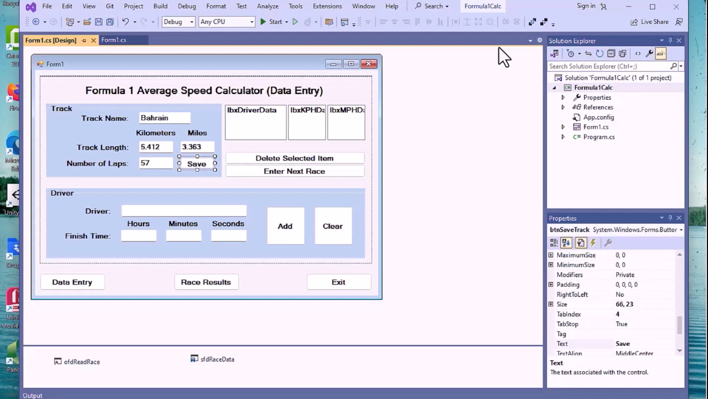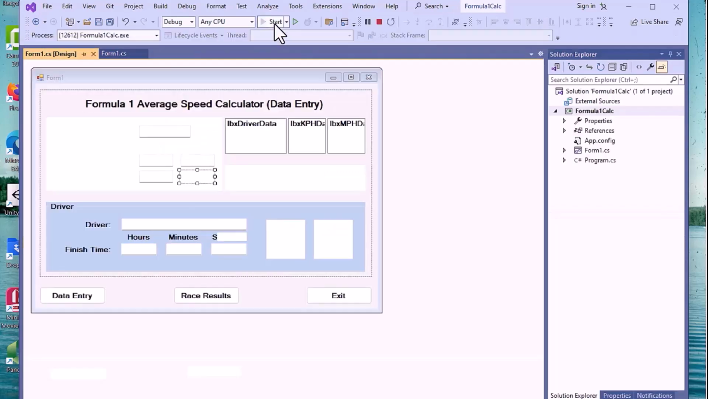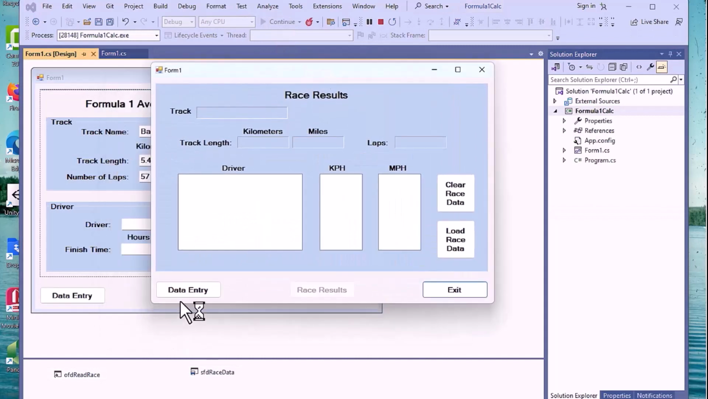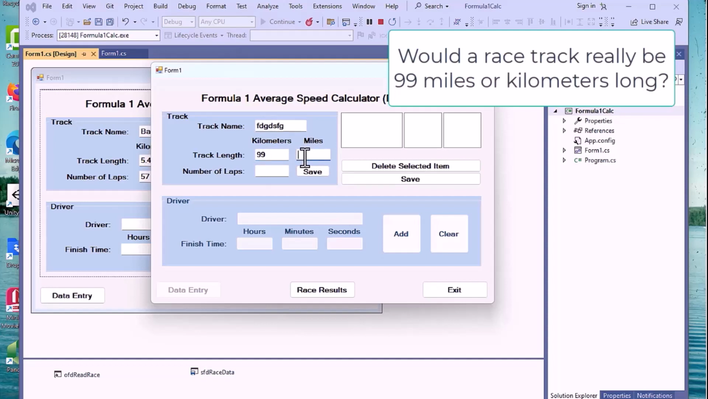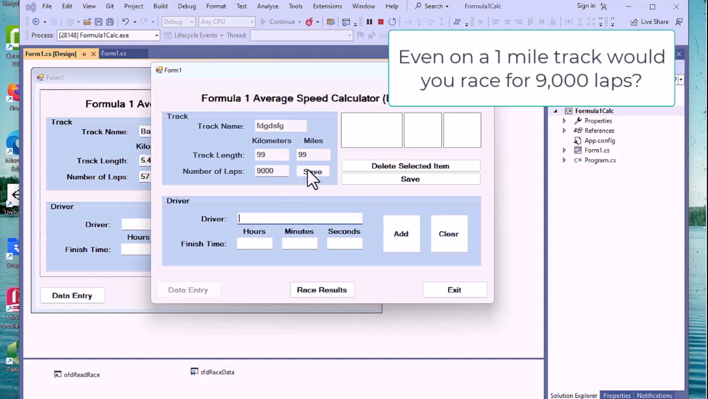Let's take a look at our Formula One application right now, our Bahrain, or not Bahrain, but basically this guy right here. Let's go ahead and start him and see what he's going to look like. If we go into data processing right now, we can actually put in anything, garbage, into this thing right here, and it's going to take it. We can put in a track length of 99 miles. We can put in 99 in here too. That's kind of long for a track, I would think. And number of laps, we can put in 9,000 laps and do a save here, and it takes it all. We want to break that. We don't want that to happen.